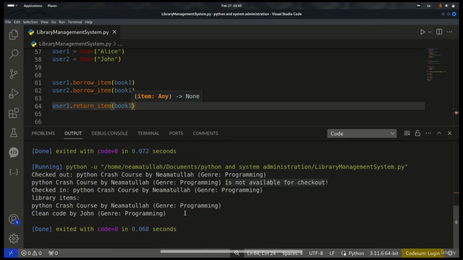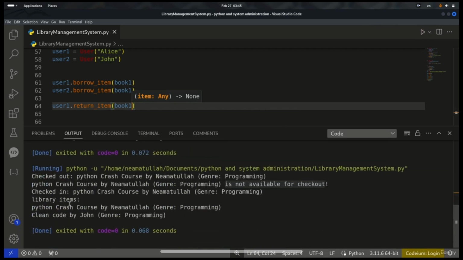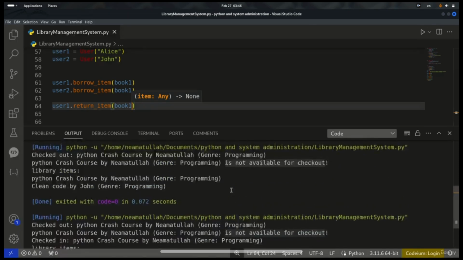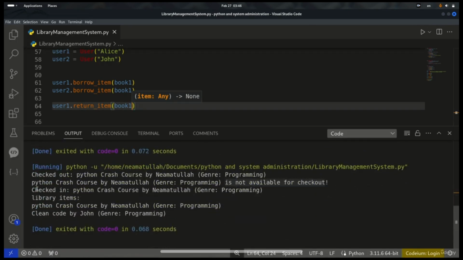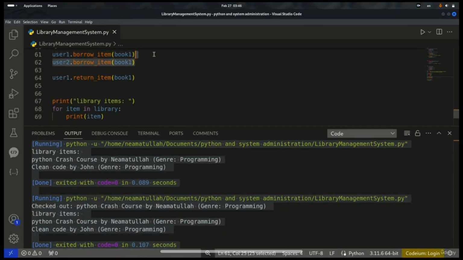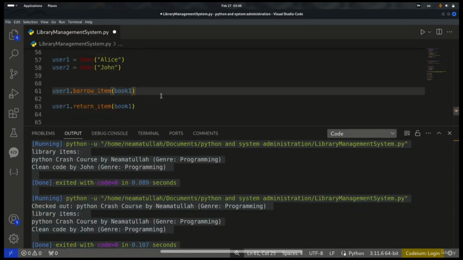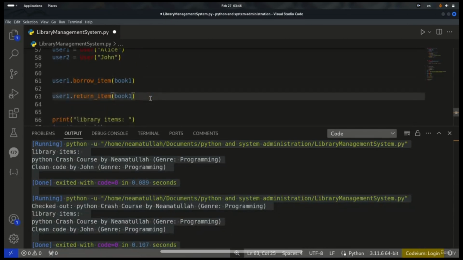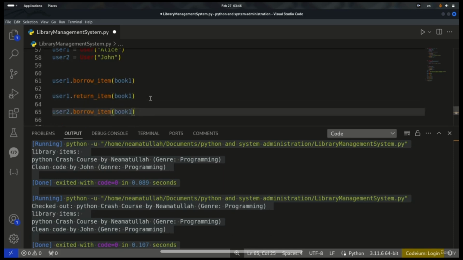Now you see that it's checked in, Python Crash Course by Nemitullah. And now if I borrow that once again down here, let me move it after this. After it's returned, I will borrow that.